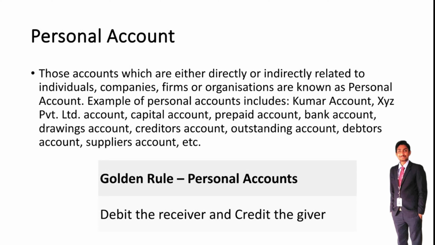Examples of personal accounts include Kumar account, XYZ Private Limited, capital account, prepaid account, bank account, creditors accounts, debtors accounts, suppliers accounts. These are accounts related to individuals, companies and firm names, so it is known as personal account. So what is the golden rule of personal account? Debit the receiver and credit the giver.